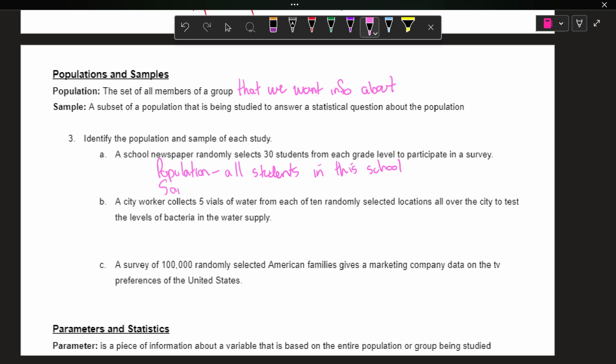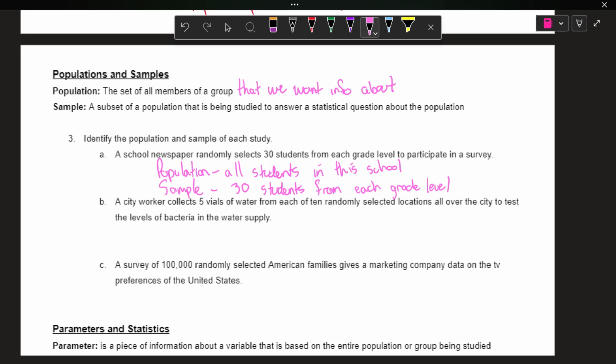Now our sample is what we can actually get information about. The 30 students from each grade level. So that's a smaller set. We're going to look at those 30 students, try and figure out whatever the survey is asking, and we're going to say, well, maybe that's the population's idea as well.